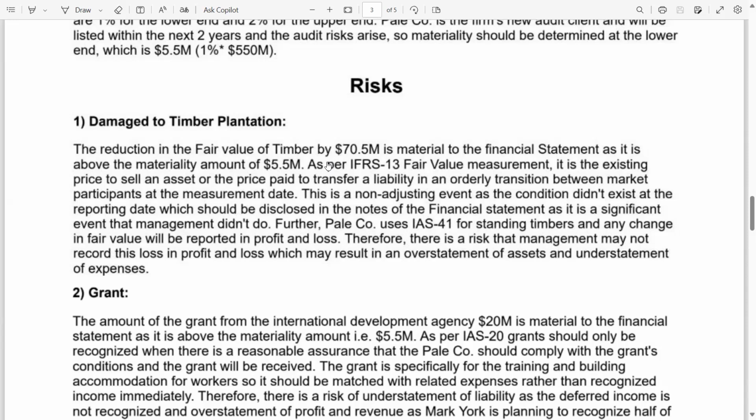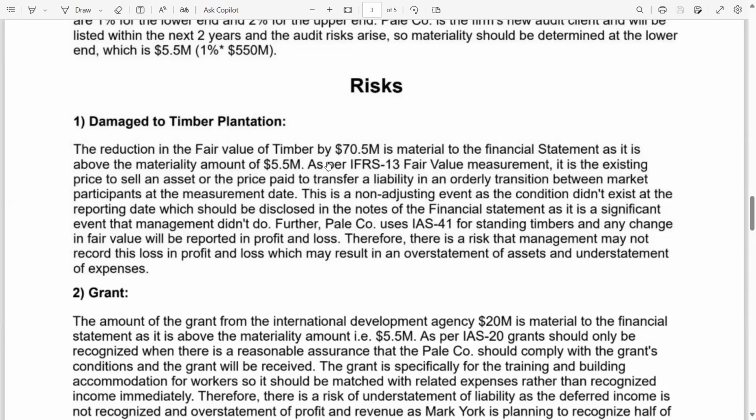Remember IAS 10 Events after the Reporting Date. If you don't know adjusting and non-adjusting, you can watch the lecture under the SPR playlist. This is a non-adjusting event as the condition didn't exist at the reporting date, and it should be disclosed in the notes as it is a significant event that management didn't disclose.